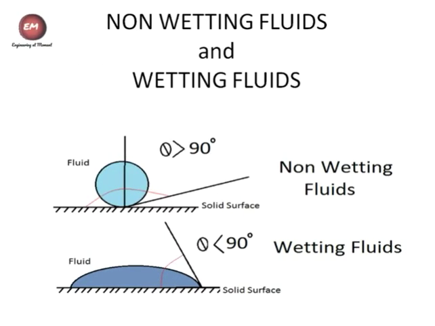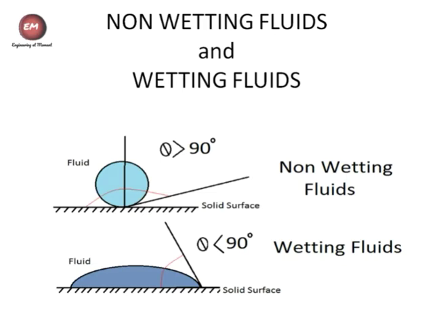Now, what is non-wetting fluids and wetting fluids? When a fluid spreads on a surface, if you analyze a droplet of the fluid, we will make a perpendicular at the point of the contact of fluid and solid surface and a tangent at the point of contact and solid surface. So the angle between this perpendicular and tangent is called contact angle.